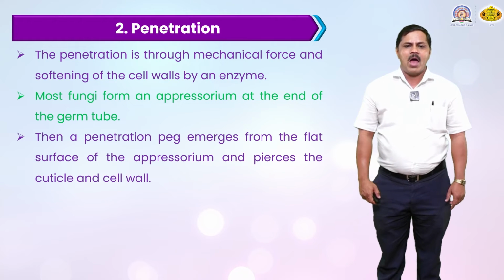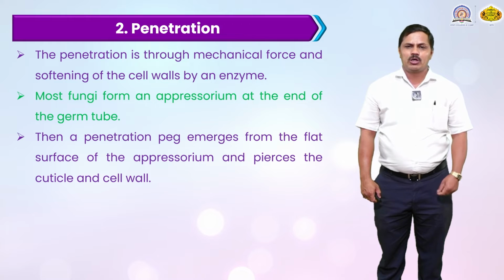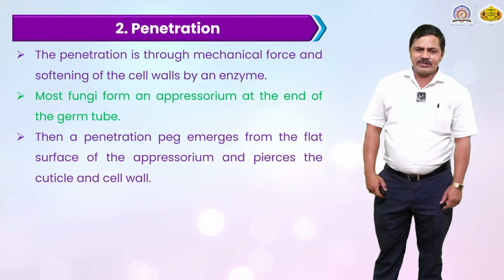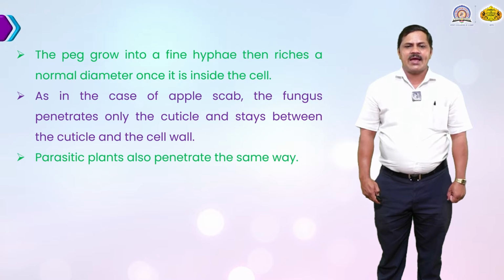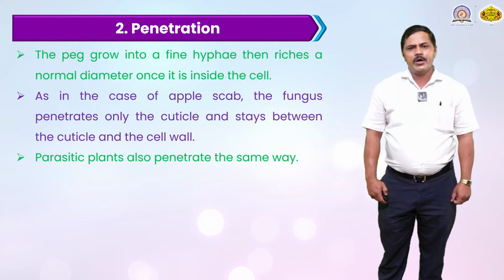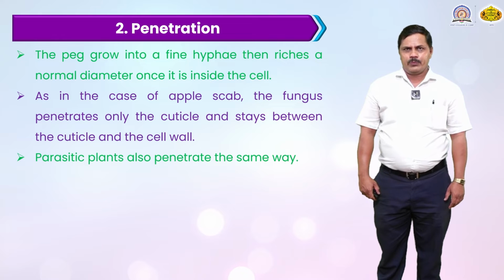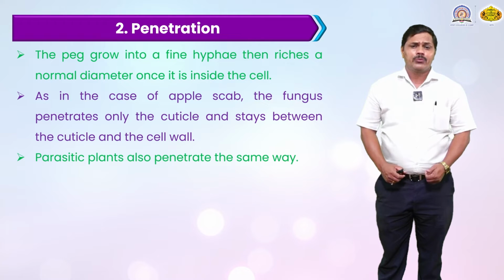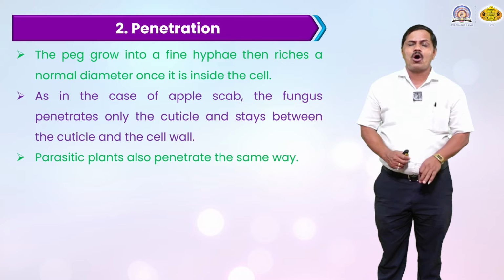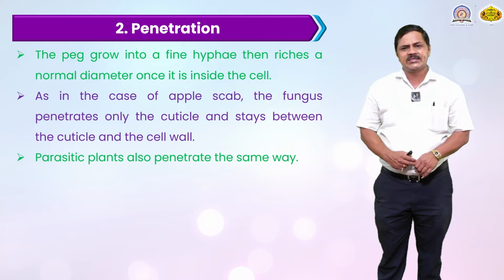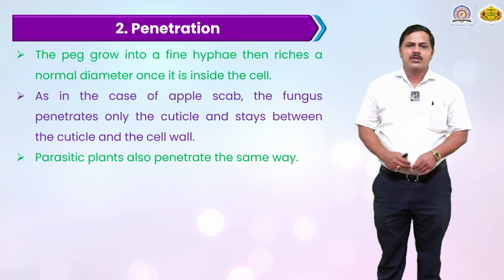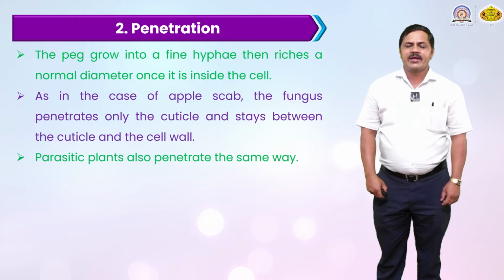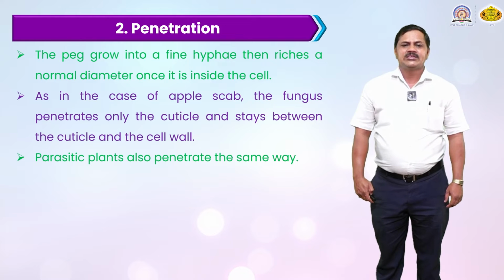Most fungi form an appressorium at the end of the germ tube. Then the penetration peg emerges from the flat surface of the appressorium and passes through the cuticle and cell wall. The peg grows into fine hyphae, a very small thread-like structure of very small diameter. Once inside, as in the case of apple scab, the fungus penetrates only the cuticle and stays between the cuticle and the cell wall.